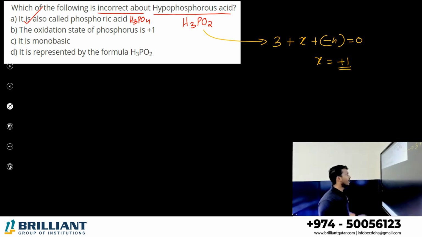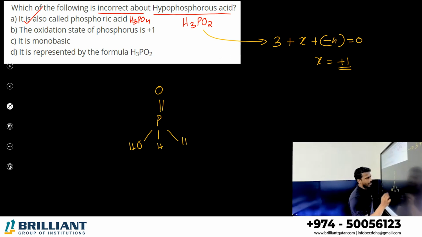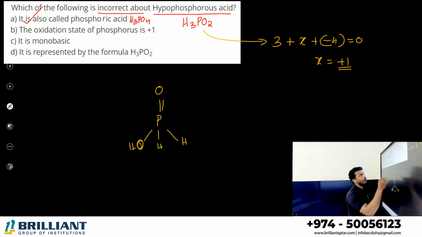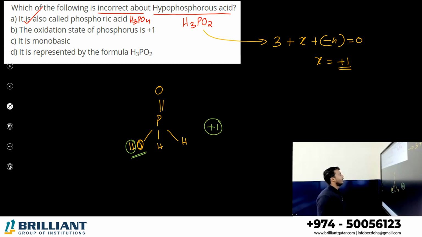Correct. It is a monobasic acid. You may study the structure of hypophosphorus acid: P double bond O, OH, and two H, H3PO2. What is meant by the basicity of an acid? It is the number of H plus ions donated from the OH group. You can see there is an OH group. This hydrogen can be donated. So its basicity is 1. It is a monobasic acid. It is represented by the formula H3PO2. Yes, all are correct.